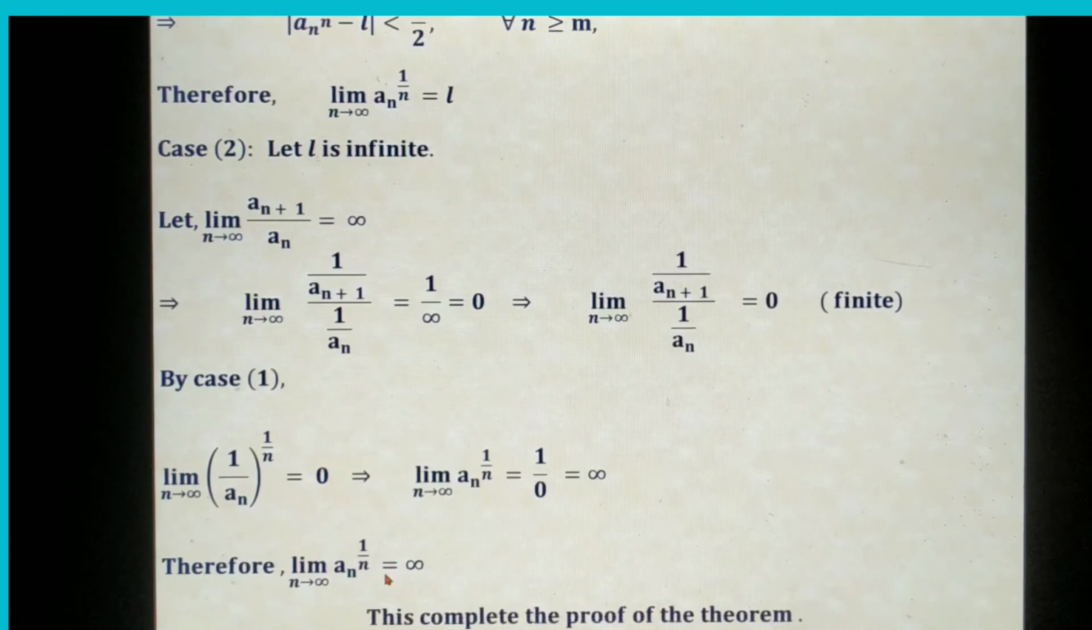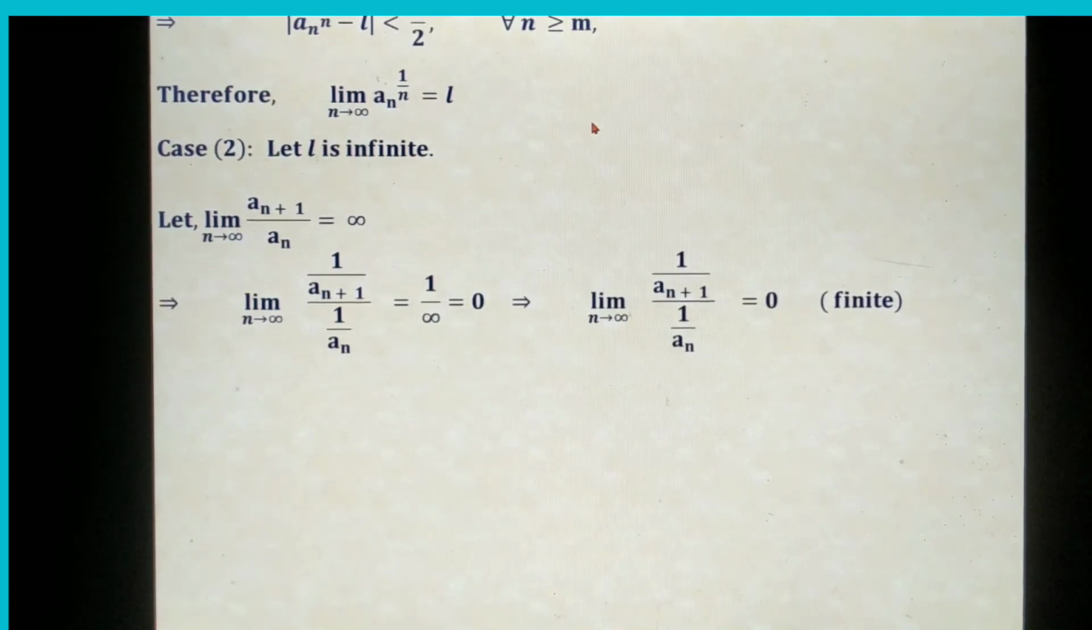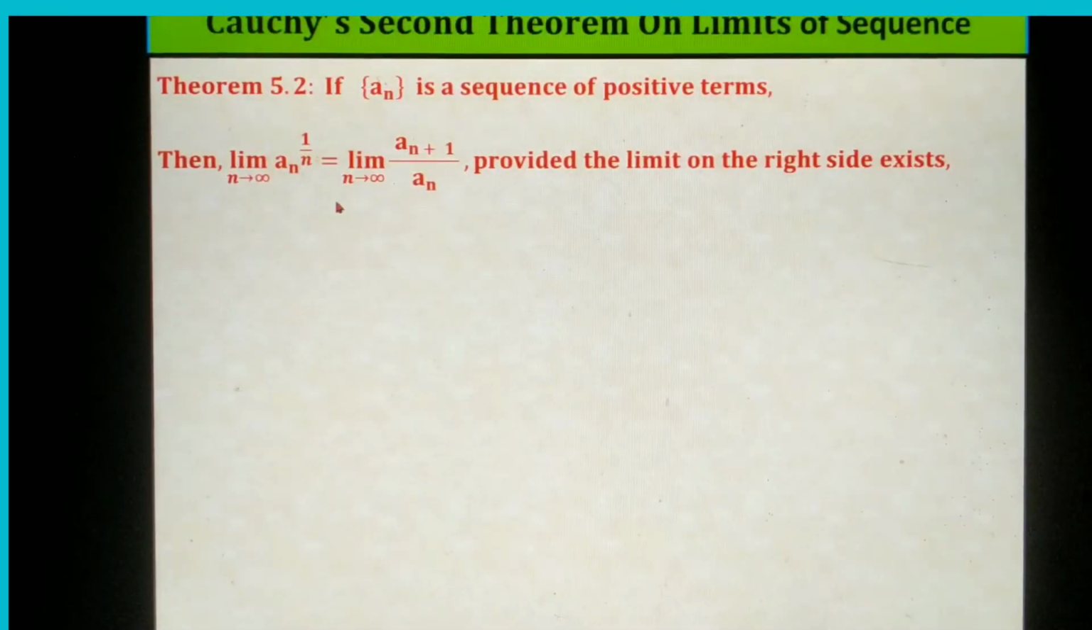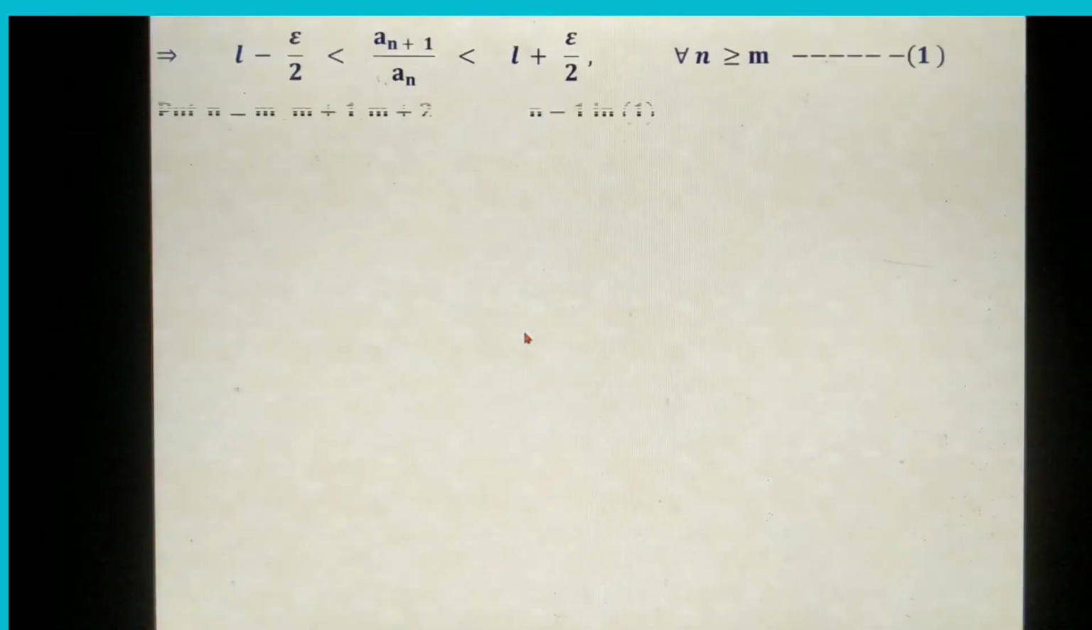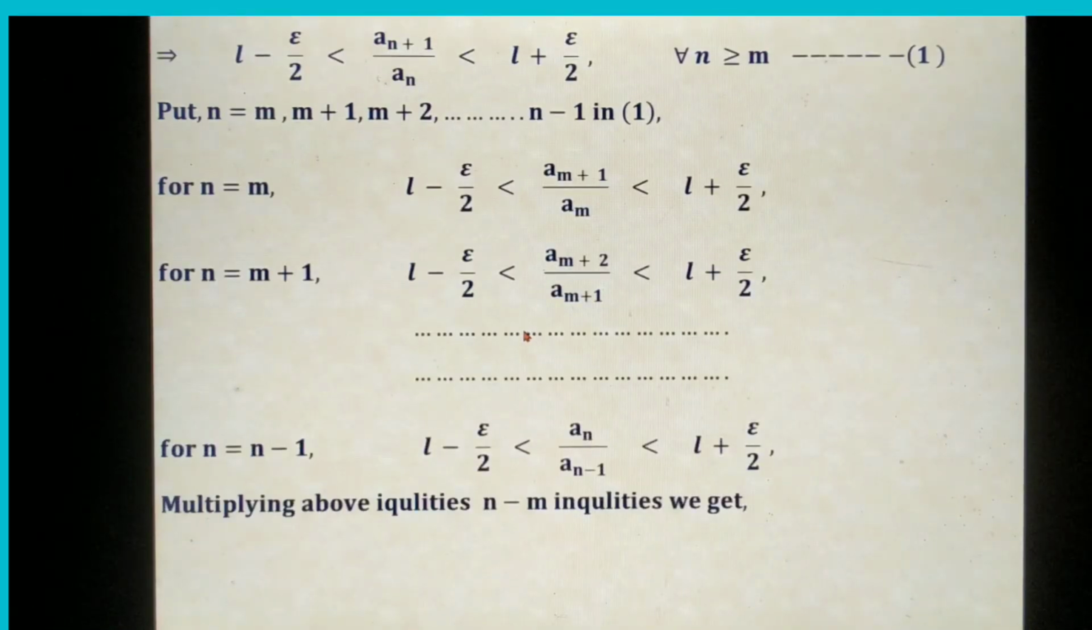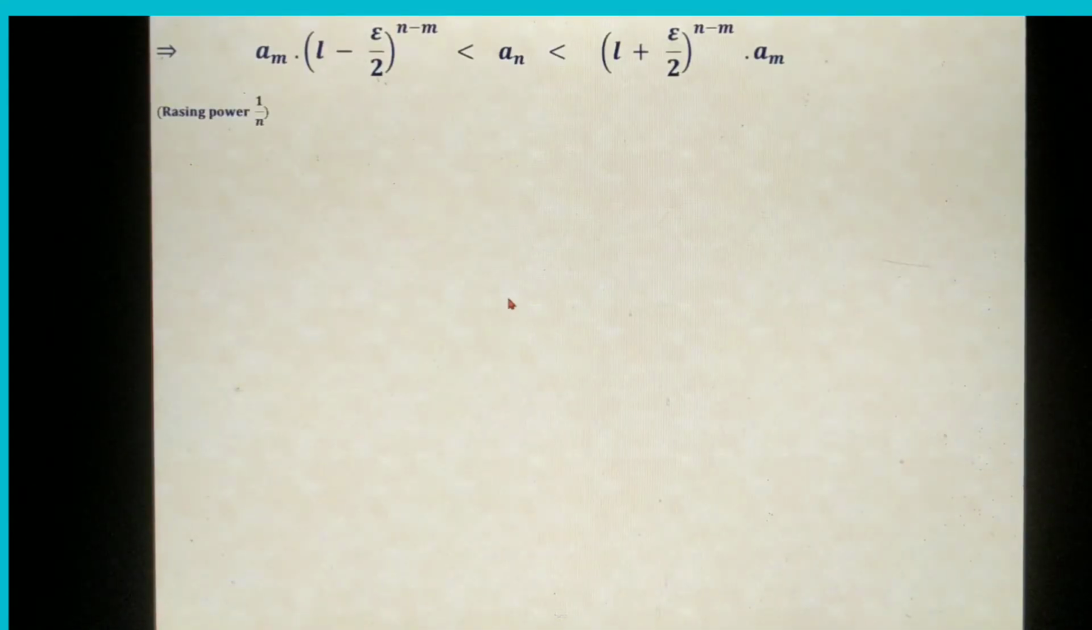So, we can take that initially, if the right side of the limit is finite, then immediately the left side is also finite. If the right side is infinite, immediately the left side is also infinite. In this way, we approach Cauchy's second theorem on limit of a sequence in a very smooth way. I hope it is clearly understood by all of you.